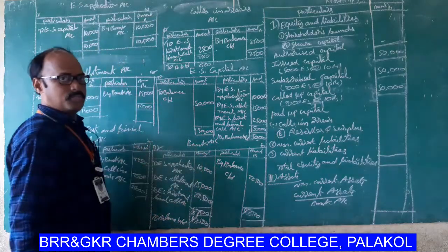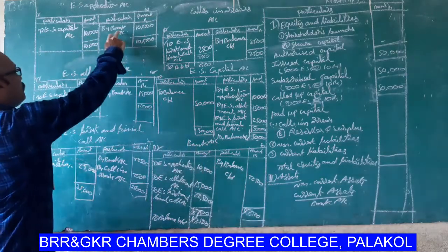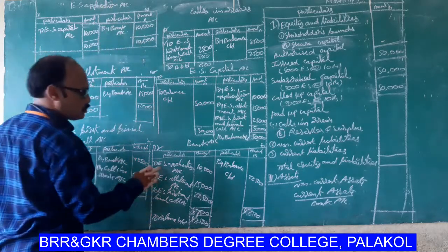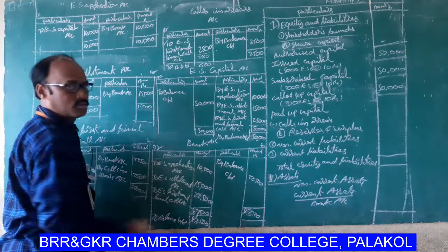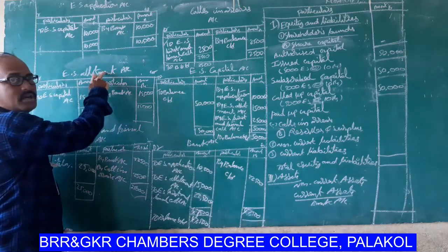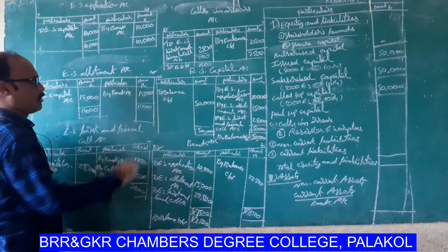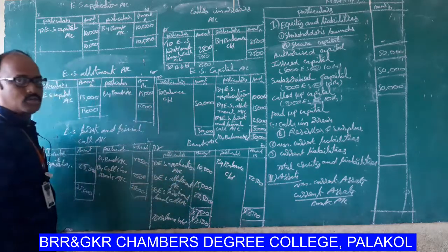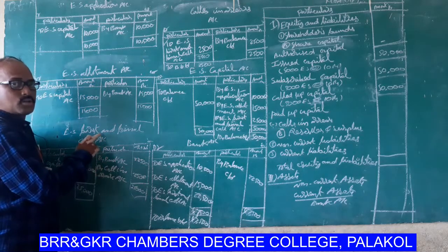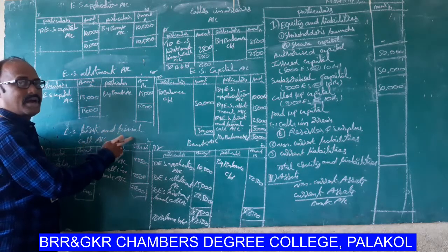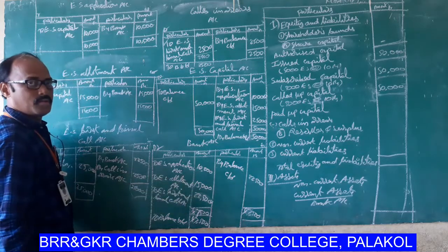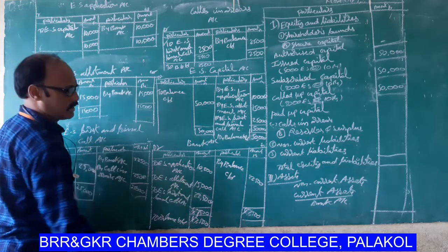Bank account, it is to equity share application account 10,000. Next one, bank account, it is to equity share allotment account 15,000. Next one, bank account, it is to equity share first and final call account 22,500.